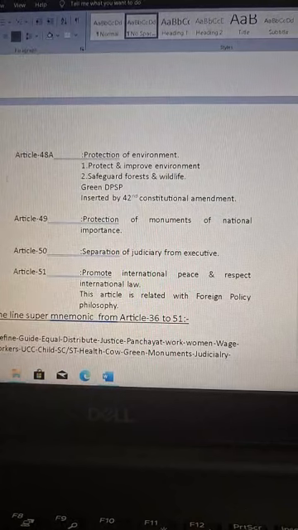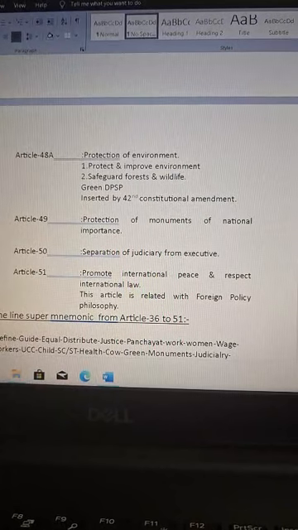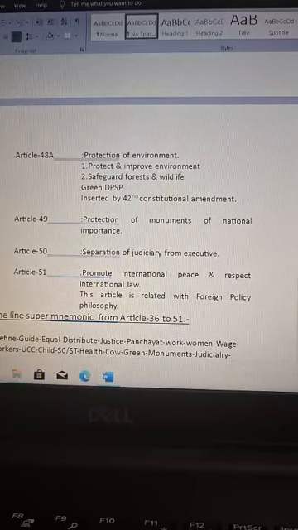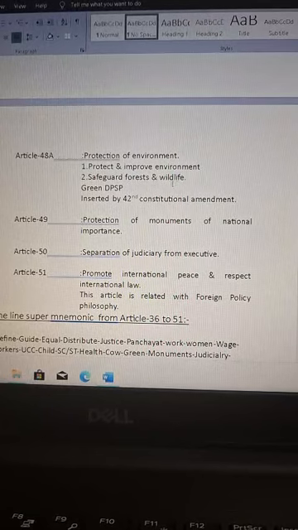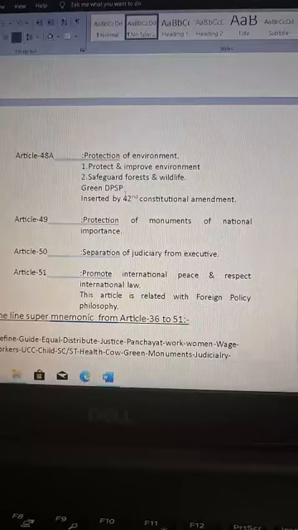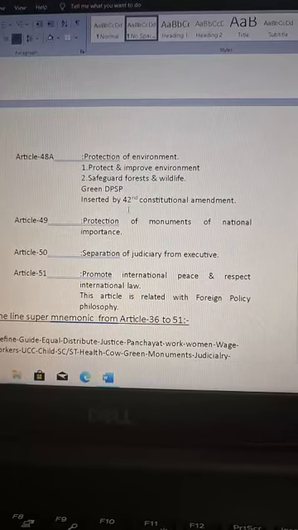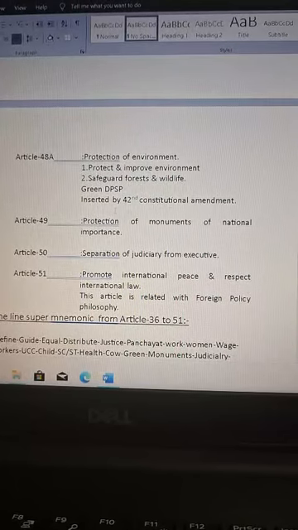Article 48A: protection of environment. One, protect and improve the environment. Number two, safeguard forests and wildlife. This is the green Directive Principle of State Policy. It was inserted by the 42nd Constitutional Amendment.